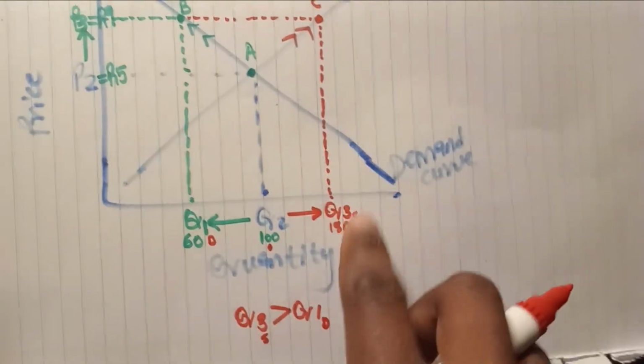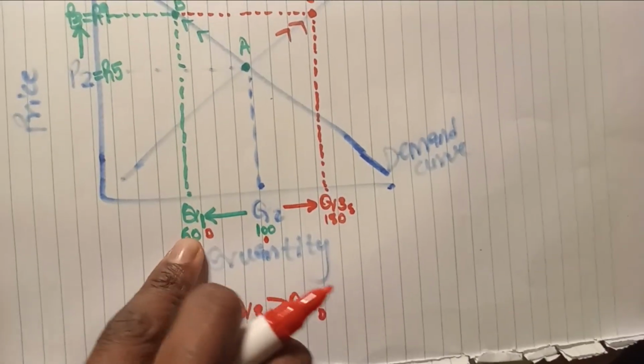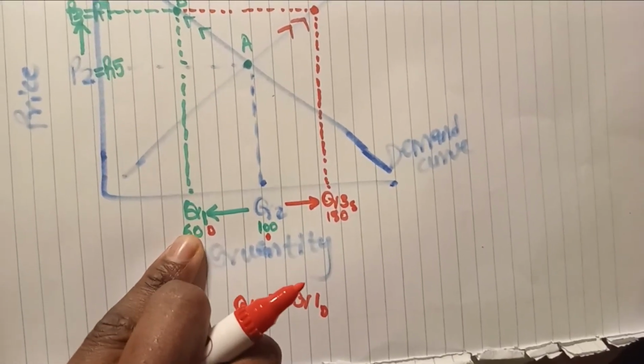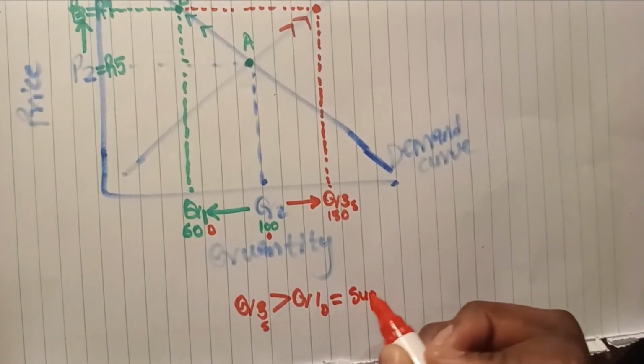So when Q3, which is the quantity supplied, is greater than the quantity demanded, that gives us a surplus.